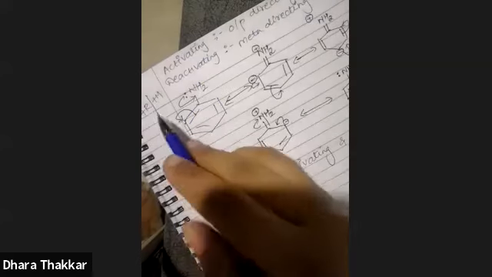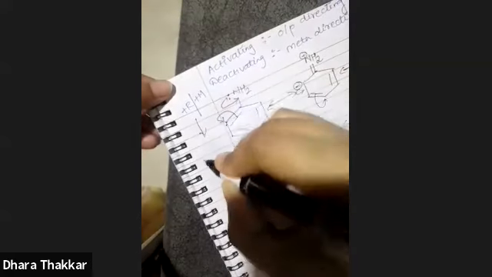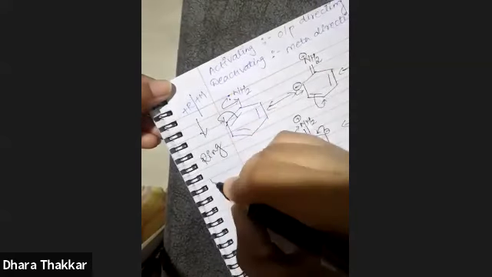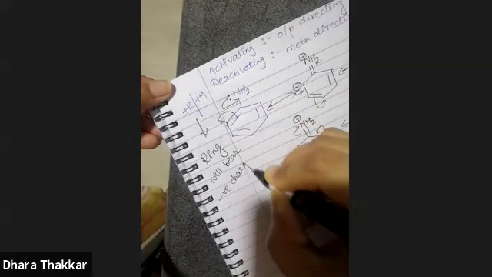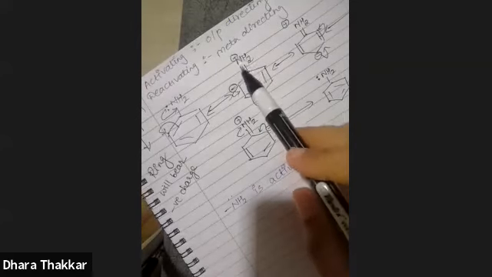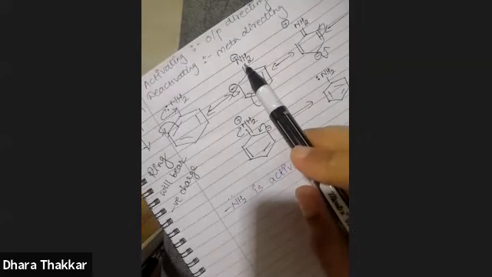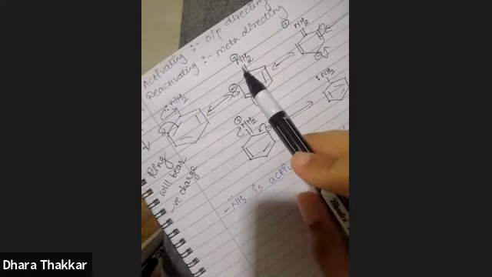And if you see that in plus R and plus M effect, the ring bears a negative charge. So it is reverse. You have to remember, if it is plus R or plus M effect, the ring bears negative charge, because there is a negative charge here, here, and here. There is a positive charge on nitrogen, but nitrogen is not part of the ring. It is present outside the ring, okay? So in plus R or plus M effect, the ring bears a negative charge.